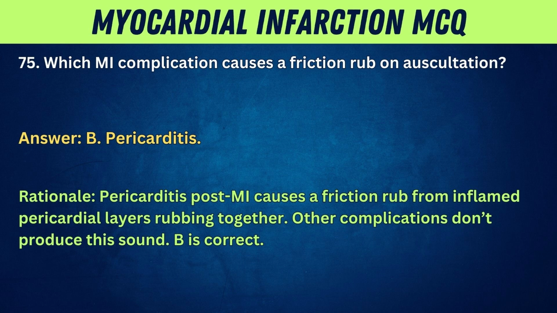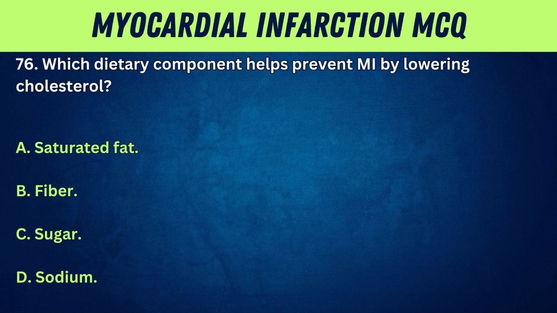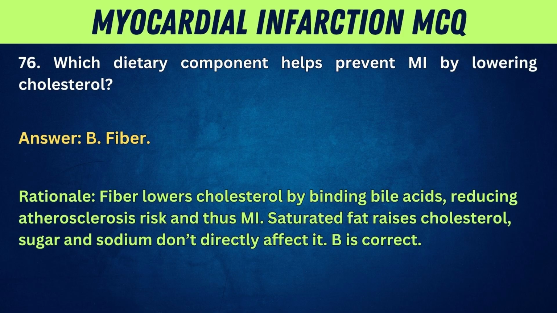B is correct. 76. Which dietary component helps prevent MI by lowering cholesterol? A. Saturated fat. B. Fiber. C. Sugar. D. Sodium. Answer: B. Fiber. Rationale: fiber lowers cholesterol by binding bile acids, reducing atherosclerosis risk and thus MI. Saturated fat raises cholesterol, while sugar and sodium don't directly affect it.